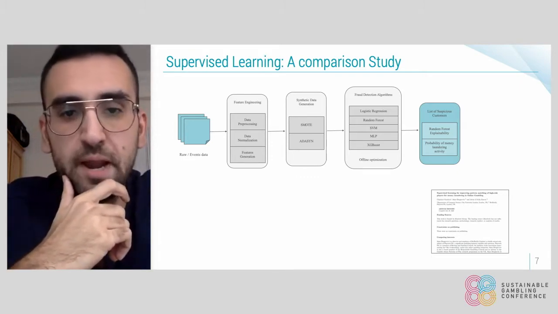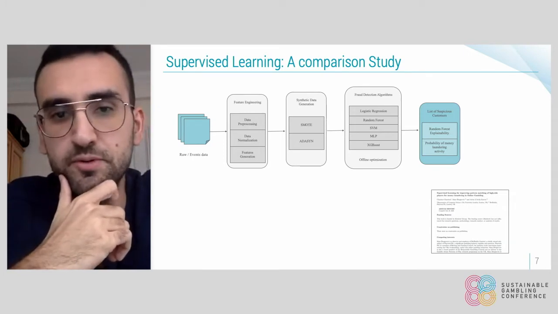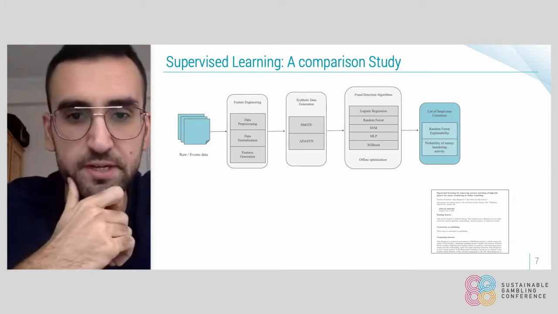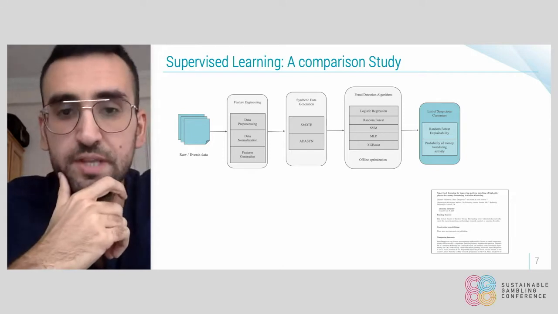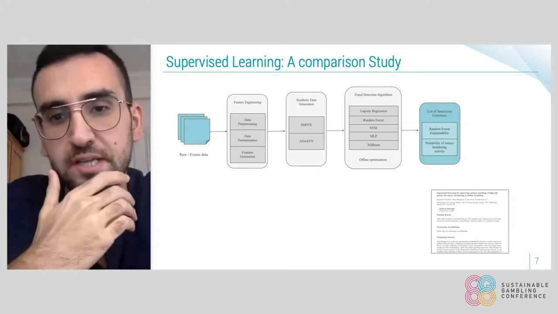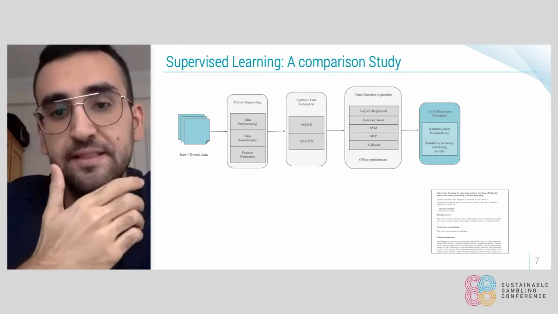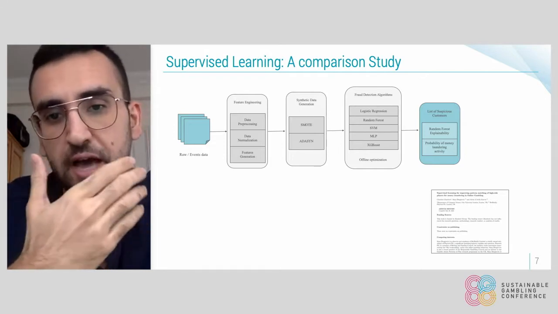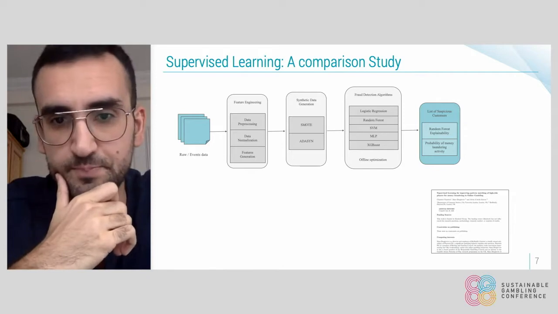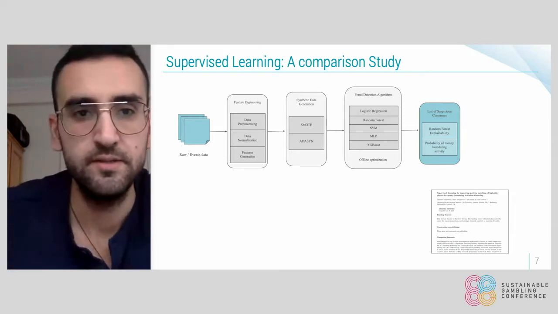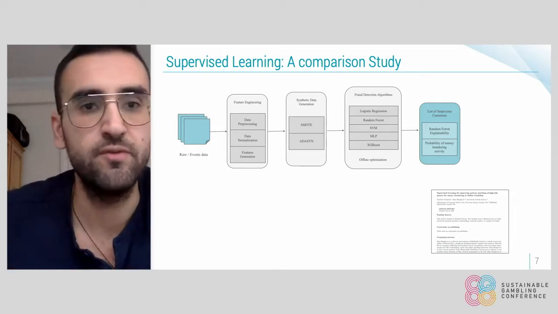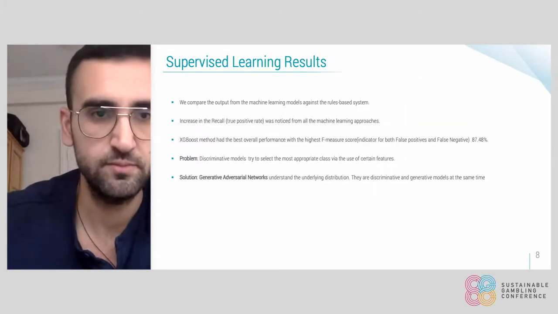since, as we mentioned, we are dealing with imbalanced data sets in this specific problem. And then we use that as input in order to train our machine learning models, from which we get an output that tells you, for example, the probability of someone being at high risk for money laundering. And that's basically the thought process of our supervised learning approach.